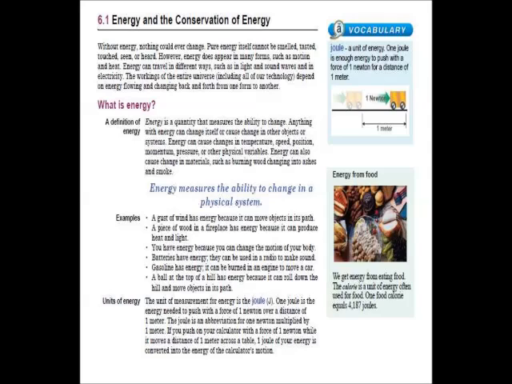The workings of the entire universe, including all of our technology, depend on how energy flows and changes back and forth from one form to another. What is energy? Energy is a quantity that measures the ability to change. Anything with energy can change itself or cause change in other objects or systems.